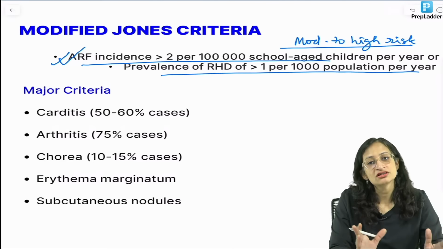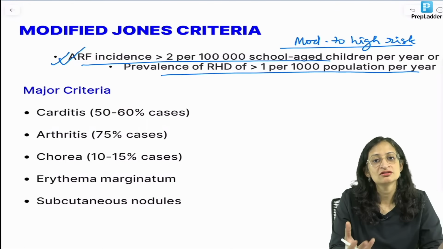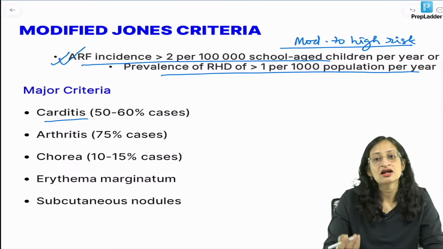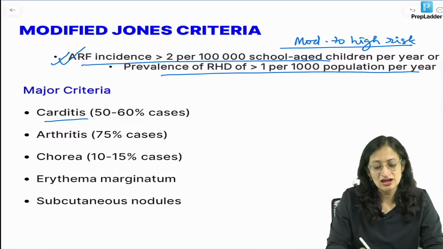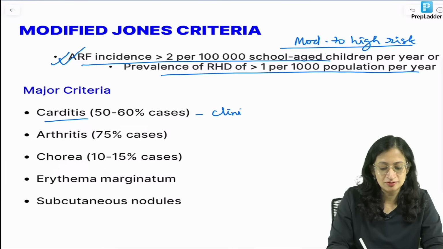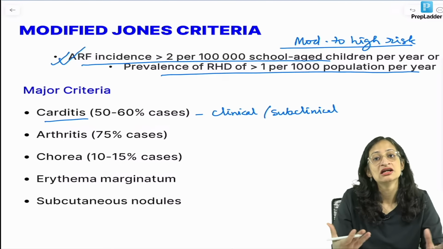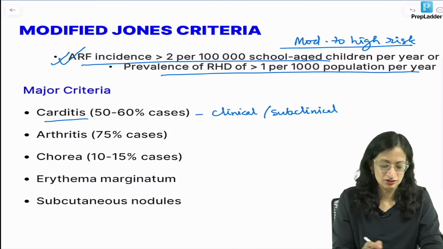So, because India is in moderate to high risk group, the modified Jones criteria, major criteria would become, so carditis. Carditis is one of the criteria. Now, carditis can be either clinical or subclinical, okay, clinical or even subclinical. You are not getting any murmur, no clinical feature, but echocardiographic evidence will also count.